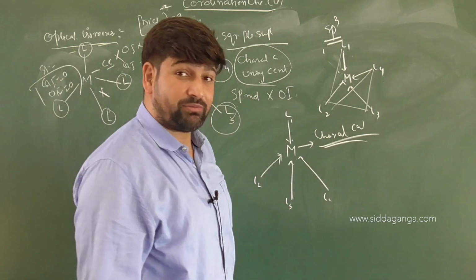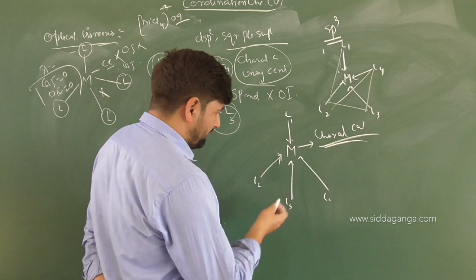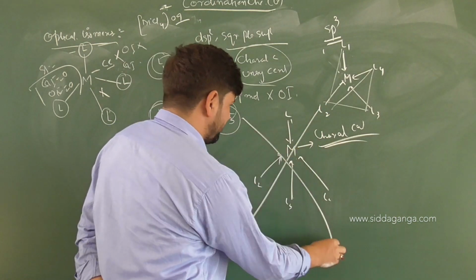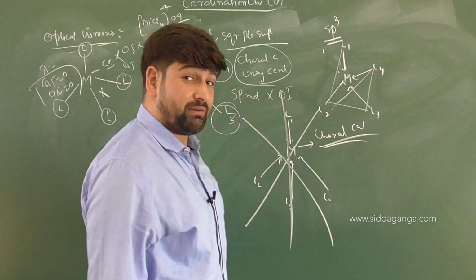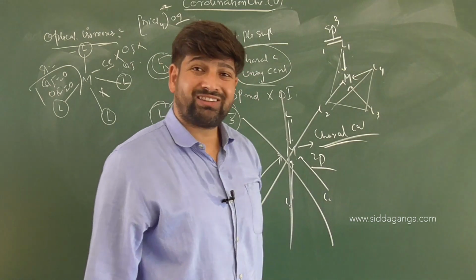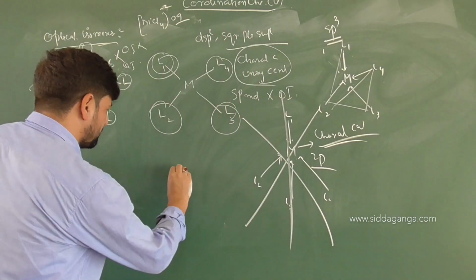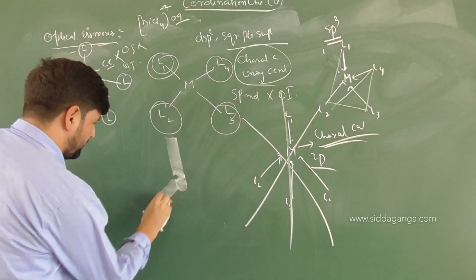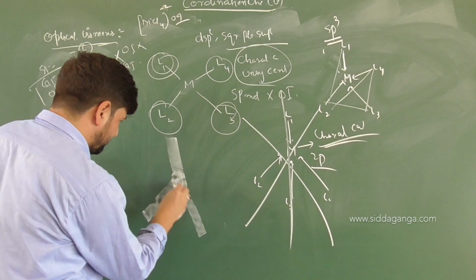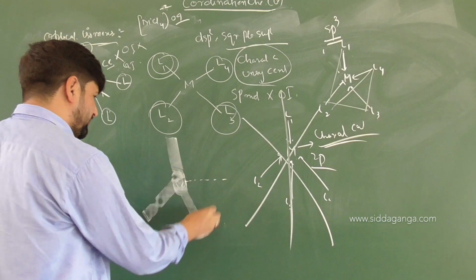We will still check for the plane of symmetry. Now, if you look at it 2-dimensionally, then you might think, sir, we can divide it into 2 equal parts. How? Have a look, sir. We can divide it, or we can divide it, or we can divide it into 2 equal halves. That will be completely wrong, because we are looking in 2 dimensions. If you look at the 3-dimensional arrangement of this, it will be like this, children. So one here, one here, then one here. This is the metal atom for us. One will be going behind. Now every time you try to touch these,